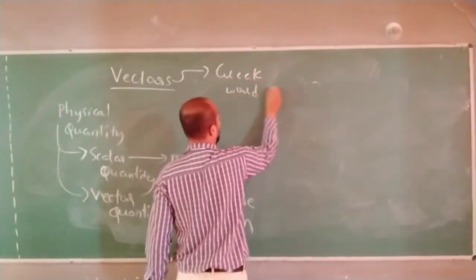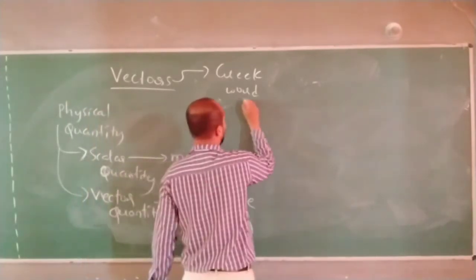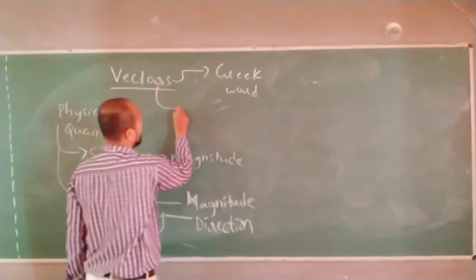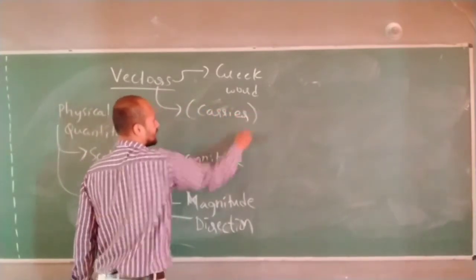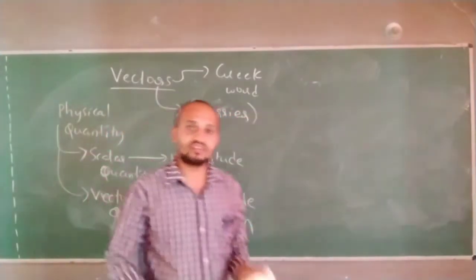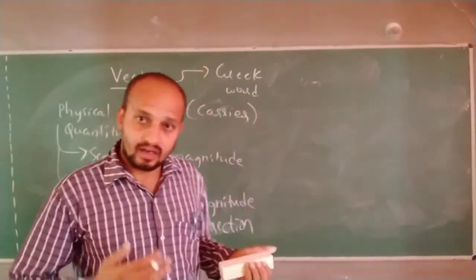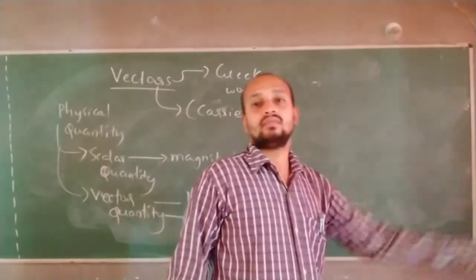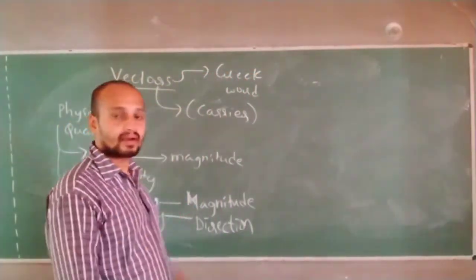What is that Greek word? It is called vectors. What is the meaning of this? Carrier. You know what we mean by carrier? Something which is conveyed or transferred in a particular direction. Correct now? That is nothing but the meaning of carrier.